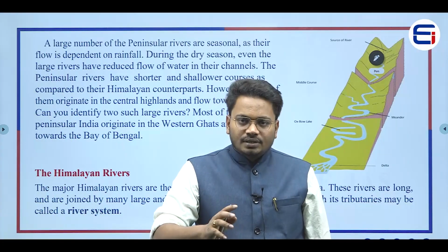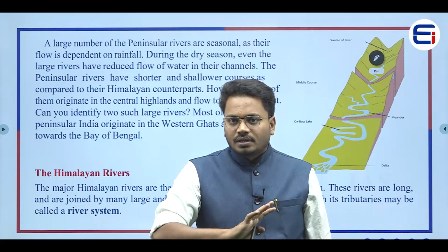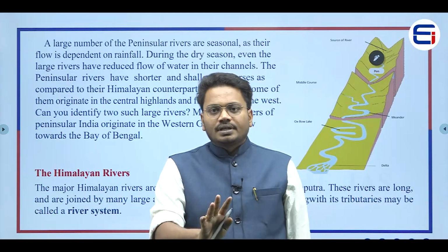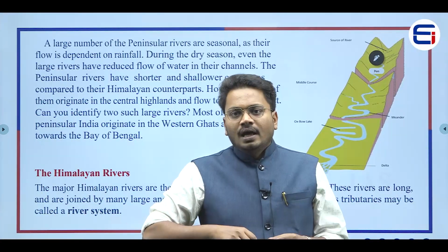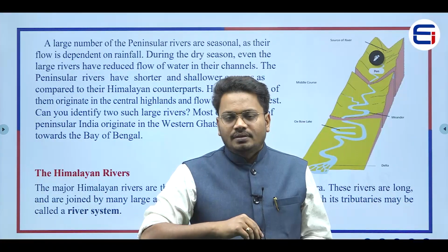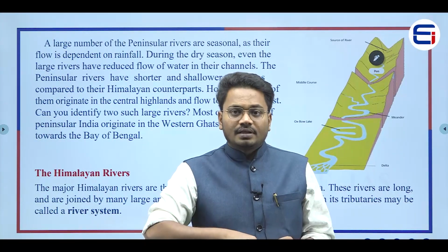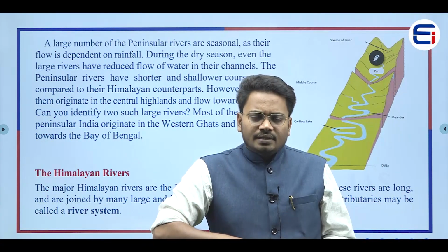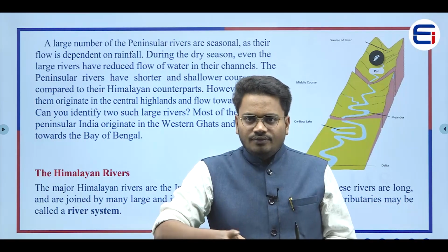So we have seen some basic definitions and basic things given in this chapter, and we have seen the three different phases of a river, and where the erosional activity happens. That means in which phase of the river erosional activity happens at the maximum level, and the depositional activity happens in phase 2 and phase 3, right?